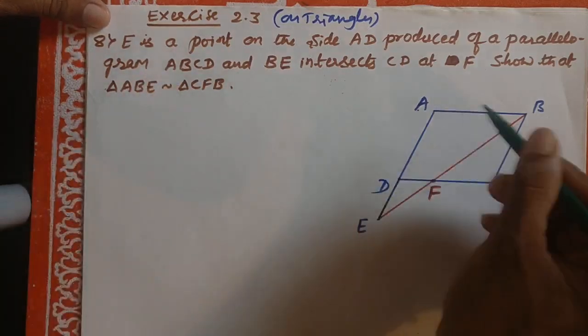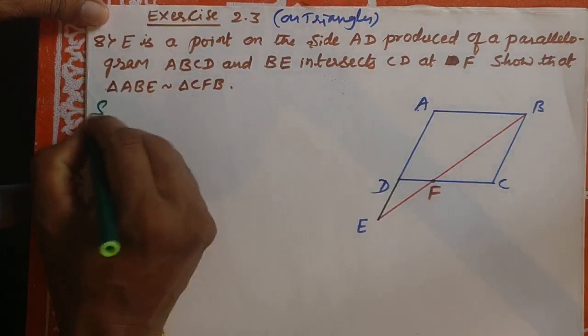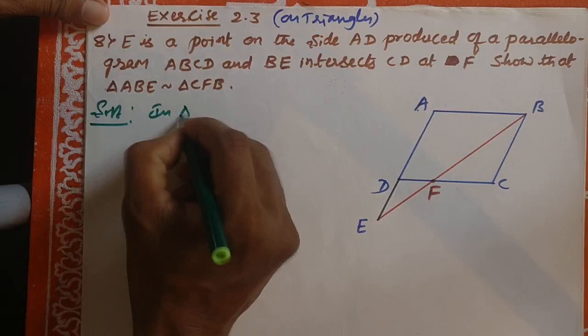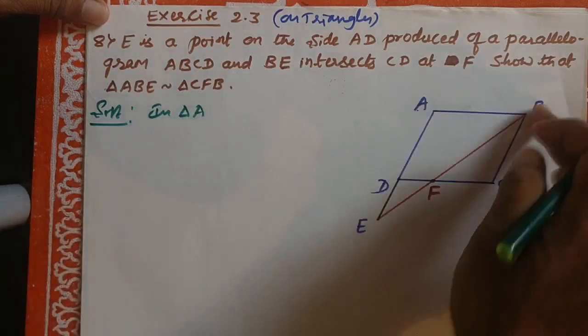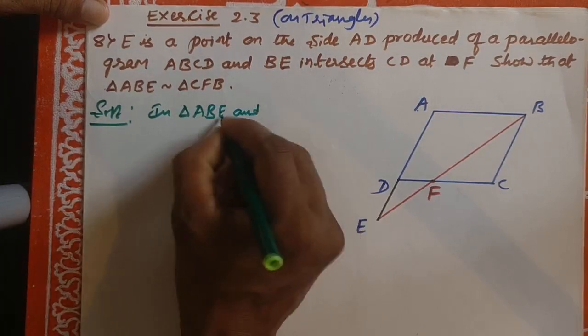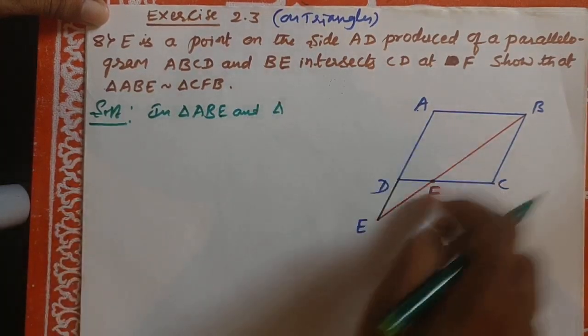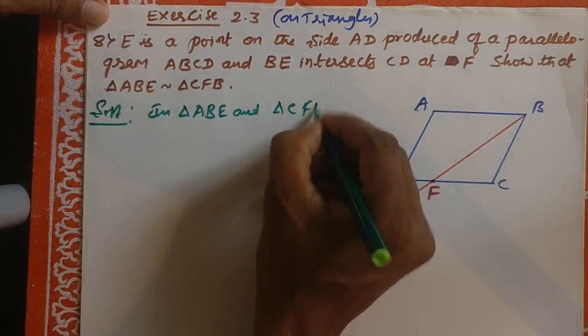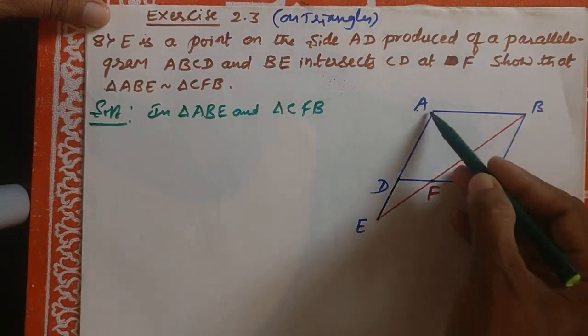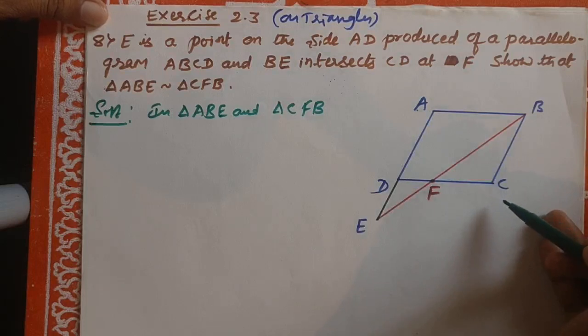In triangle ABE and triangle CFB, see here, angle A is equal to angle C, opposite angles of a parallelogram.